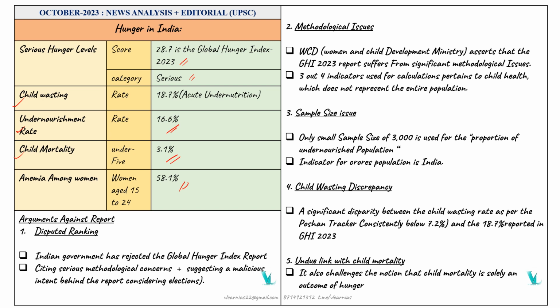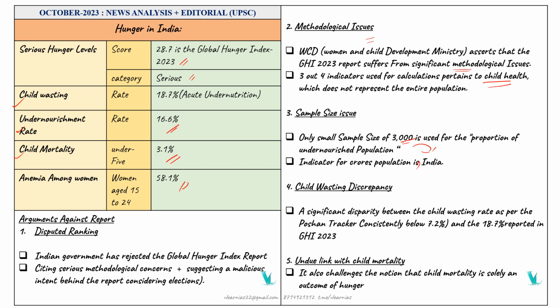That is a kind of sample size issue, like only a small sample size of 3000 is used for the proportion of undernourished populations, and it is also used as the indicator for growth of population in India. So that's also an issue, as well as the methodological issues. It has been addressed by WCD, the Women and Child Development Ministry. They said that there have been some methodological issues and we can't accept this result or this position of India. Here, 3 out of 4 indicators used for calculations pertain to child health.